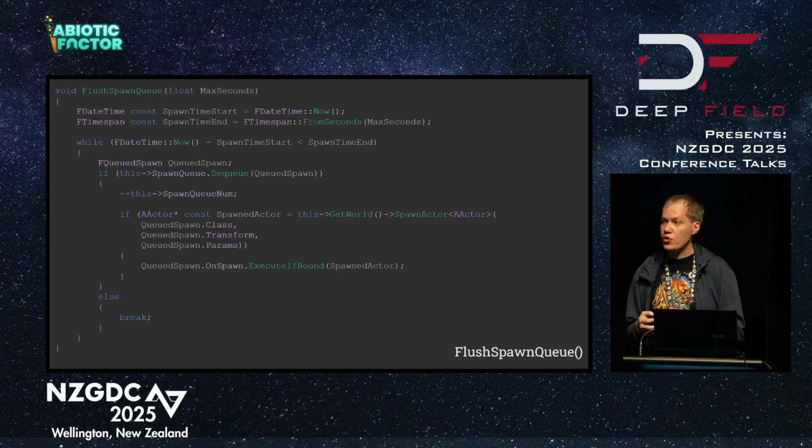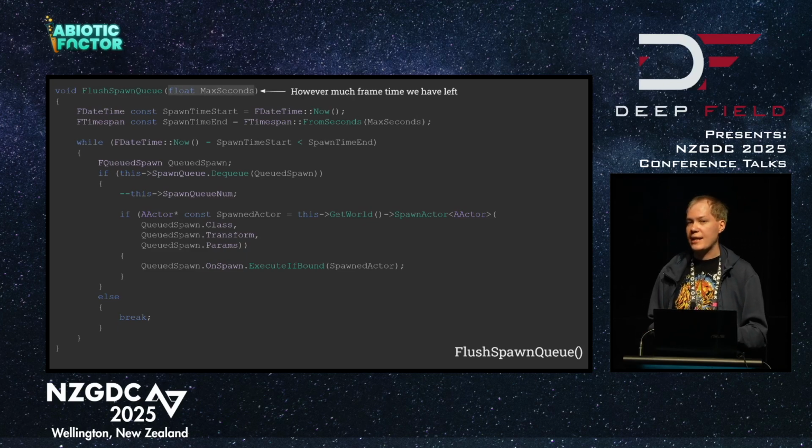So this is the single consumer on the game thread. We tell it how many seconds or milliseconds that we have left with which to spawn actors on this frame.